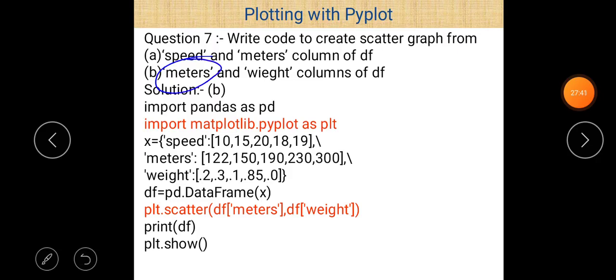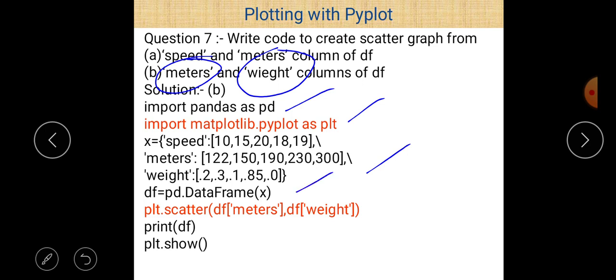meters and weight also. So we take the same procedure. First of all, import pandas as pd. Just write import pandas as pd. Pandas is the library used for the data frame. After that, import matplotlib.pyplot as plt, and after that, just the creation of a data frame here. Okay, just print the data frame here.